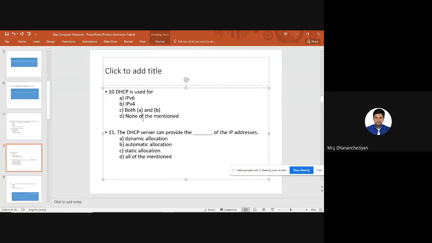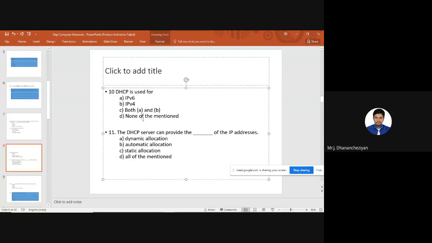Our next question, again under DHCP: the DHCP server can provide the dash of IP addresses. As I told you, there are 3 different ways of IP address allocation. The first one is the conventional static allocation, where the network administrator goes to each and every system, opens the network setting properties, and gives the IP address, subnet mask, DNS address, everything. That is manual allocation, called static allocation. The second one is automatic allocation, where you can assign all the IP addresses automatically. For example, if I have 100 IP addresses, you can give all 100 IP addresses automatically. There is no need to go into each and every system. But there is a drawback here.